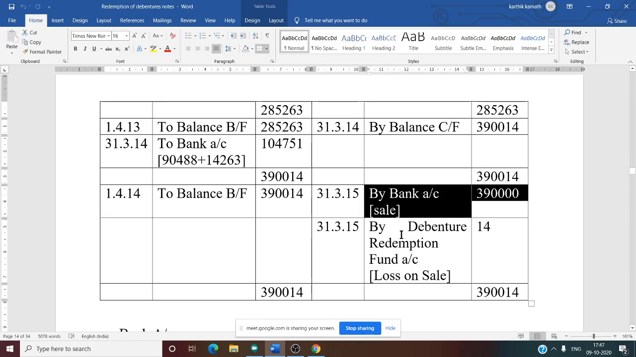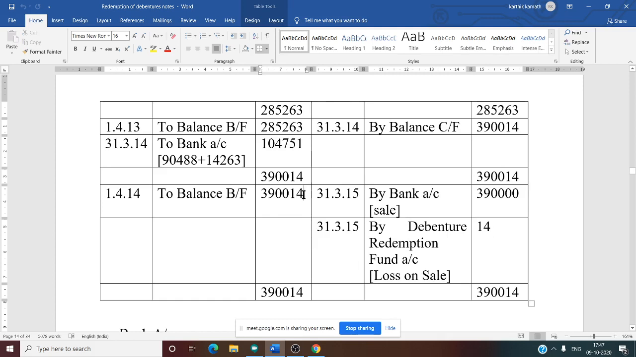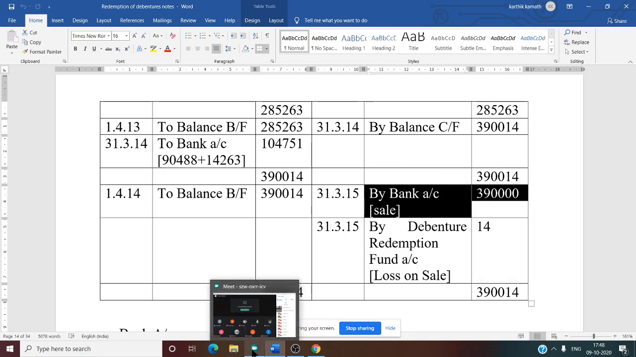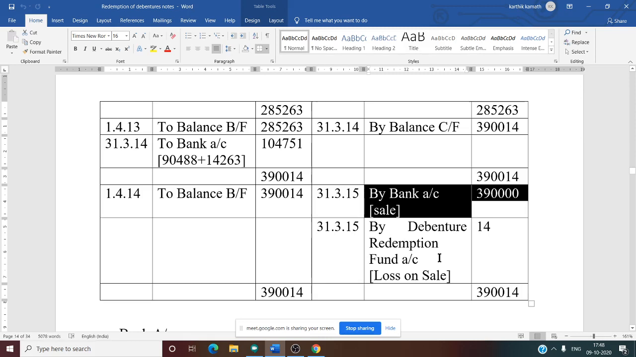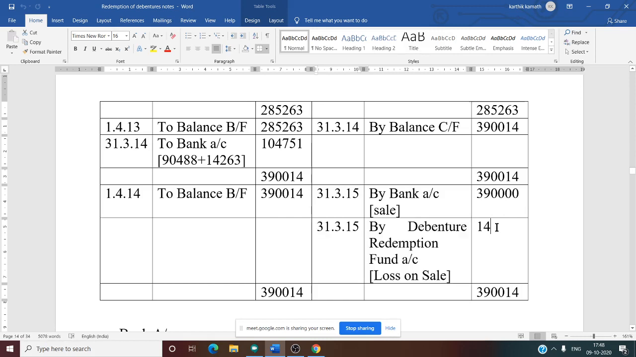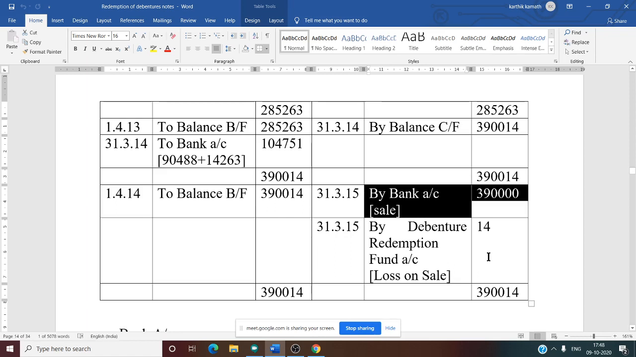Now we need to see whether there is a profit or loss. How to see the profit or loss in the DRFI account? See, the actual balance is 3,90,014, but it is sold at 3,90,000. That means it is sold at a lesser value. That is why there is a loss. So the loss is 14 rupees, that is 3,90,014 minus 3,90,000. 14 rupees is a loss.